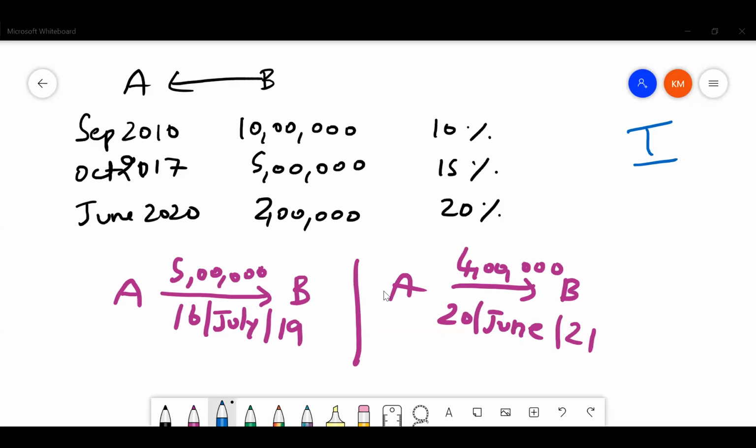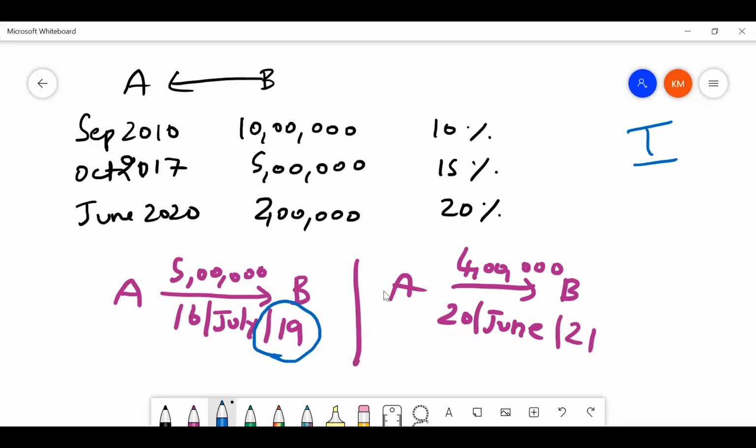So first, what we have to do, go to July 2019. I am only dealing with case A, guys. Each case you have to deal with separately. So it's a long question. Case A is repaying to B 5 lakhs, asking to adjust with the highest interest rate. Now in 2019, only these 2 loans are there, correct?